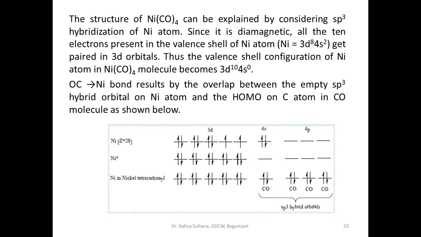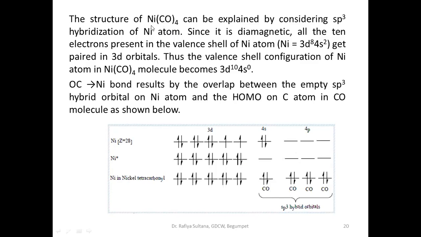And what is the next orbital after 4s? We all know that it is 4p. So how many ligands are there here? There are 4 ligands, and these 4 ligands will each donate a pair of electrons to nickel.